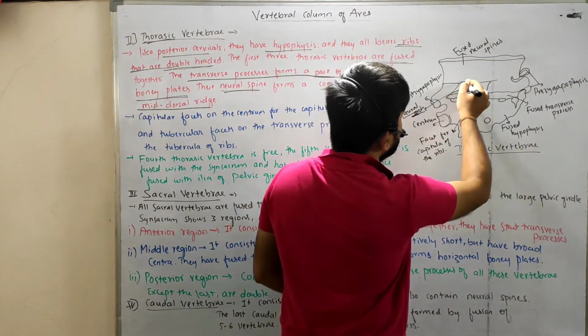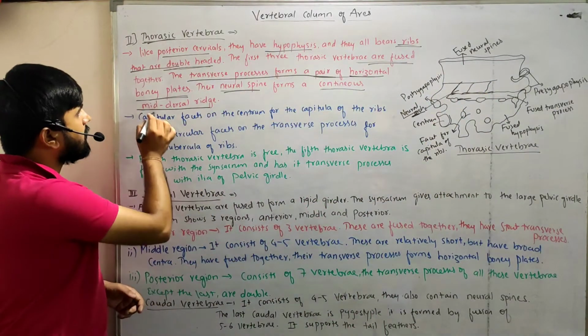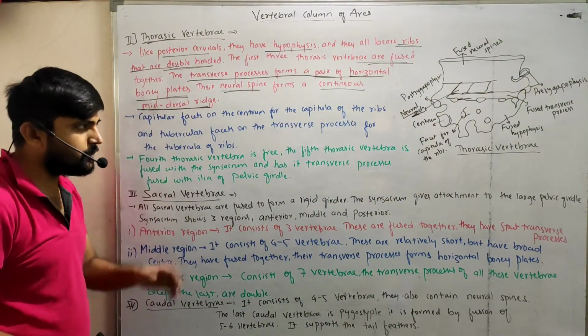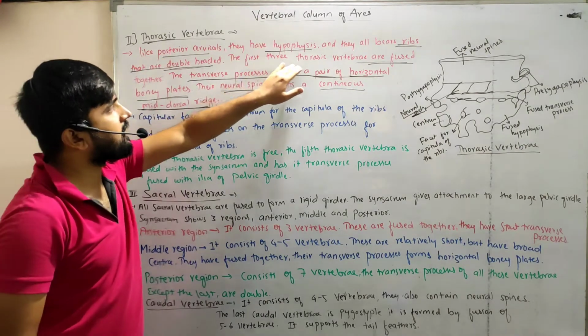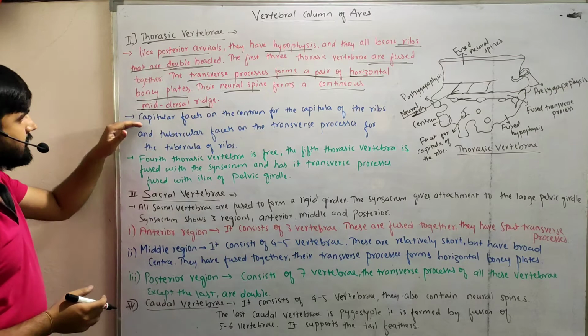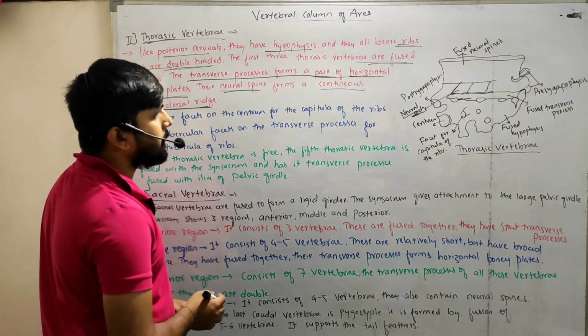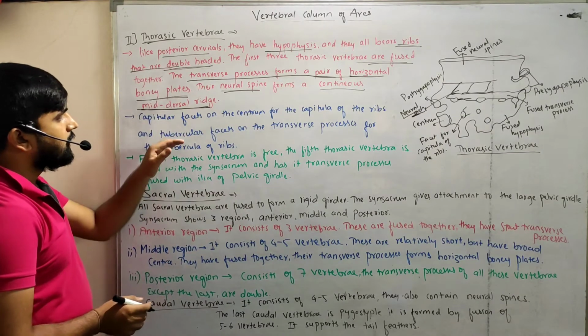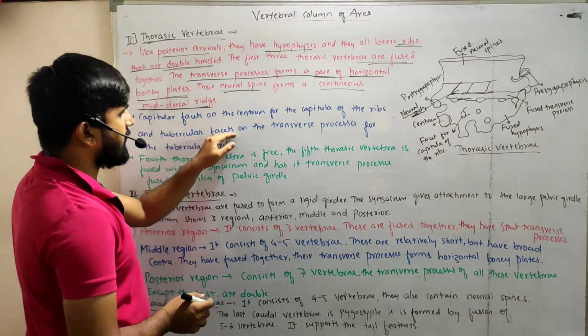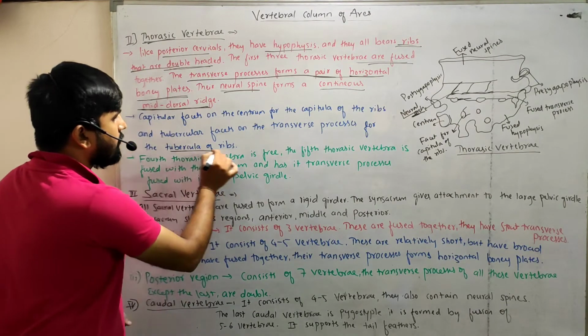The neural arch and neural spine regions fuse together to form a continuous mid-dorsal ridge, because the first three thoracic vertebrae fuse together. Second, there is a capitular facet on the centrum for the capitula of the ribs, and tubercular facets on the transverse process for the tubercula of the ribs.